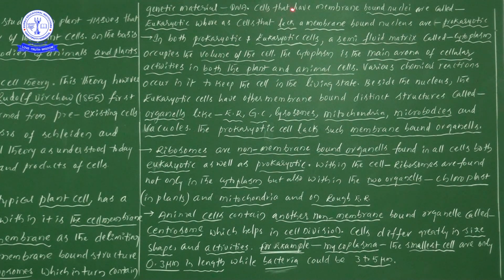A cell with a nucleus surrounded by a membrane, that particular cell we call eukaryotic. Actually, in eukaryotic, eu means true, and karyo means nucleus. So a true nucleus is present, when the nucleus is properly bounded with a membrane.